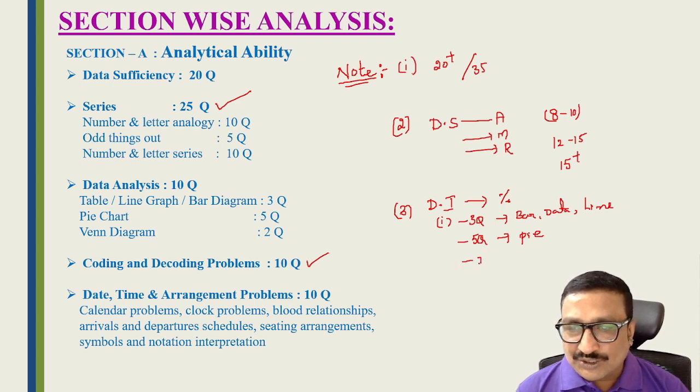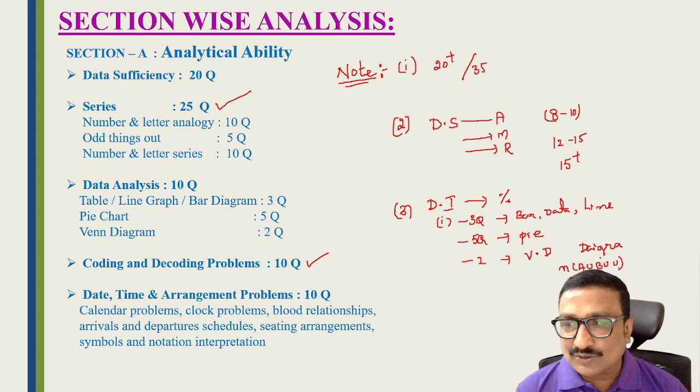And the last 2 questions they ask from Venn diagrams. In these Venn diagram problems, they can ask either diagram based questions or a caselet, like the formula n of A union B or the formula n of A union B union C. So either diagram based questions or formula based questions they ask, friends. So data interpretation is also very important.